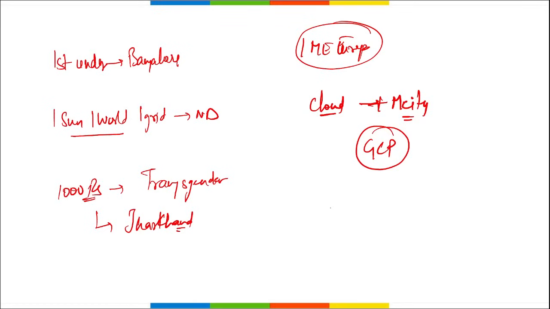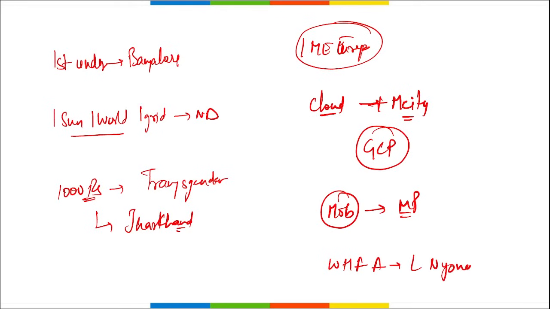Then which state will be providing compensation for the mob lynching victims? It will be Madhya Pradesh. Then which organization is constructing the world's highest fighter airfield, that is in Ladakh's Nyoma? It is BRO, that is your Border Roads Organisation. Next tell me, recently the International Conference on Dam Safety was inaugurated by our Vice President Jagdeep Dhankhar ji. Next is the Fourth Trade Expo. Fourth Trade Expo was next.